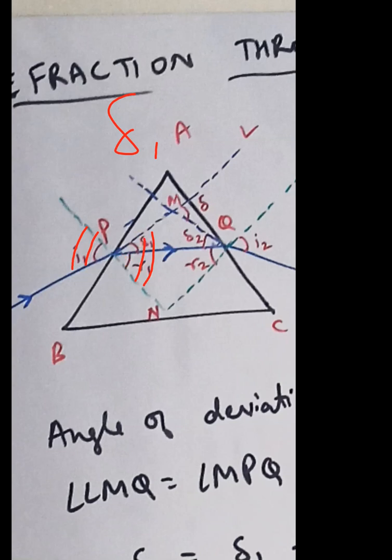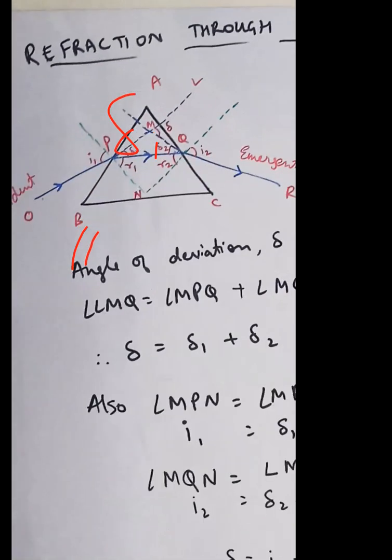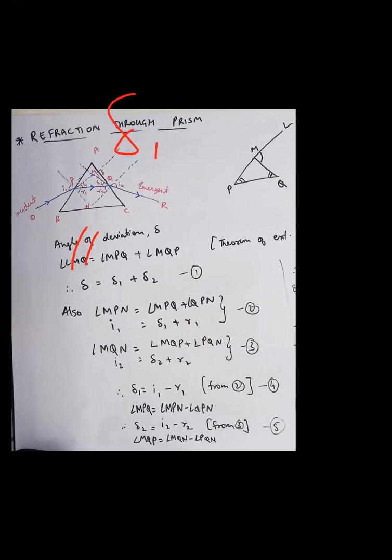Now let's see here. Here you have I2. Similarly, this and this are vertically opposite, so this angle will be equal to this angle. So I can also write I2 is equal to delta 2 plus R2. Yes or no? Yes, sir. This is the basic information that we should know. Now let's see what else is there.